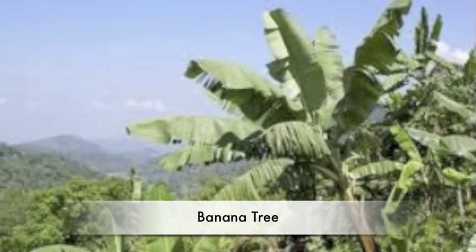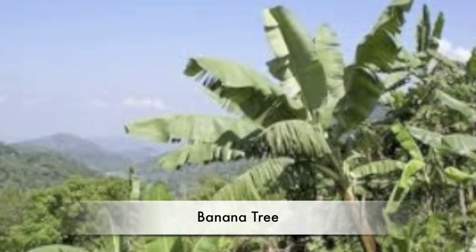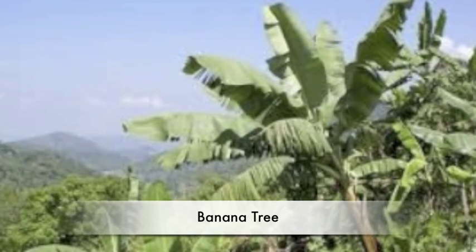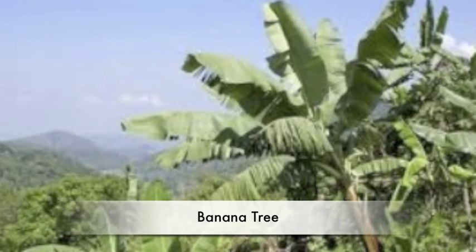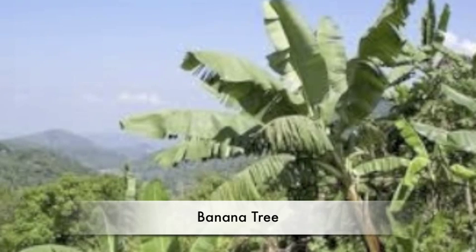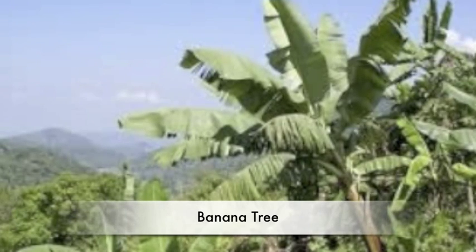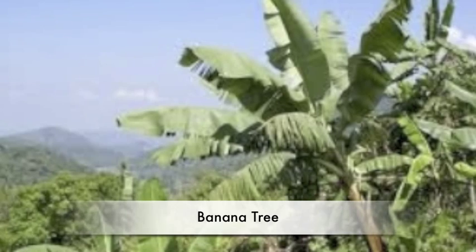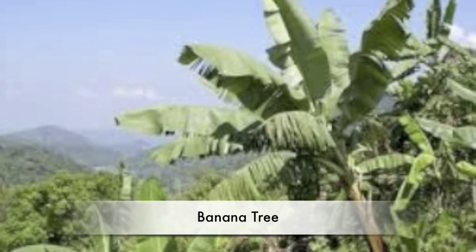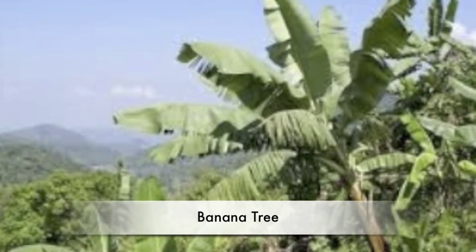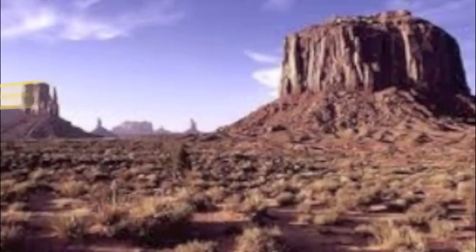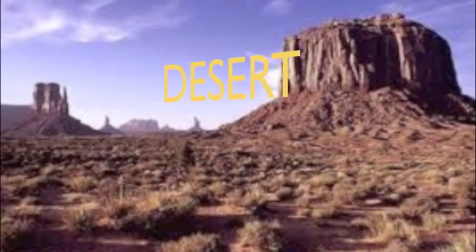The banana tree has to adapt to its environment as well to survive in the wet conditions. Leaf stalks that turn down movement of the sun to absorb max sunlight is an example of a behavioral adaptation. Small leaves at the top and large leaves at the bottom help shed water off fast toward roots, which is a structural adaptation. Next, we're going to talk about the desert biome.